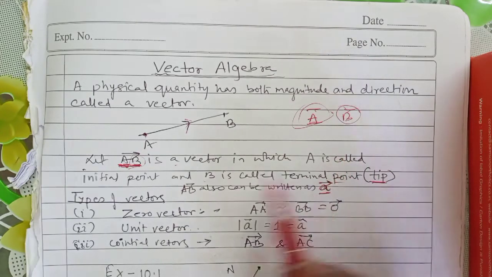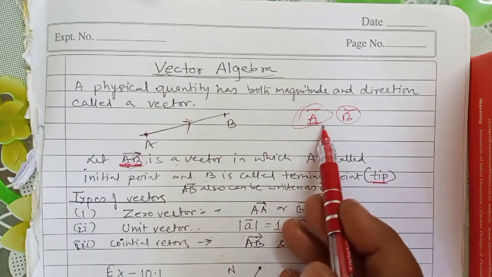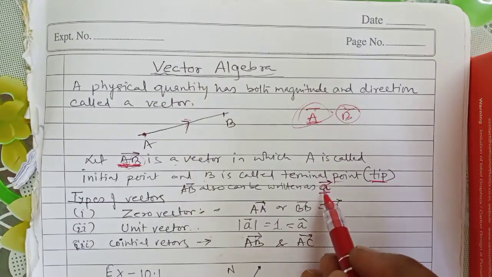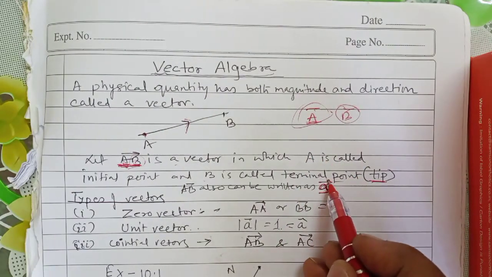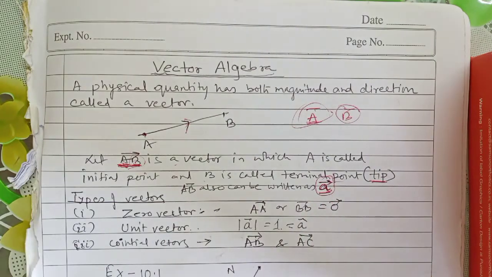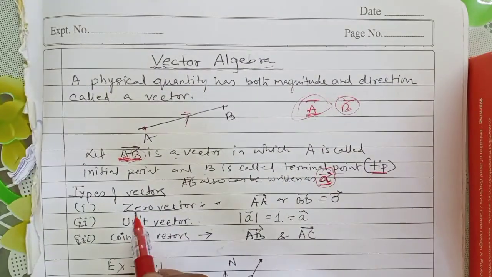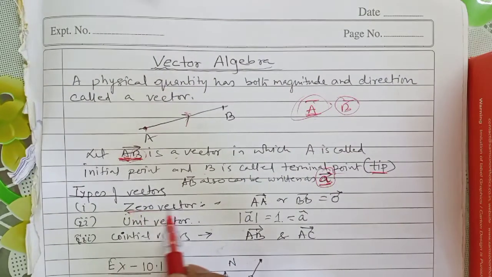So in mathematics we will always use both initial and terminal points, and in physics we use only one point. But in mathematics, if we denote it with a small letter, then we can write a single small letter with a vector sign. Okay. Now types of vectors: zero vector.